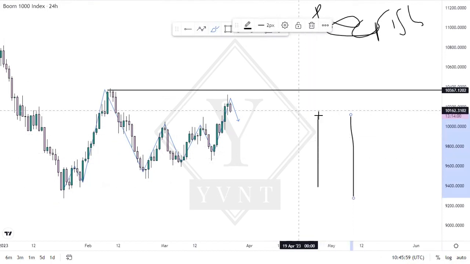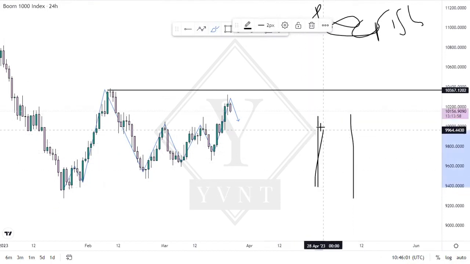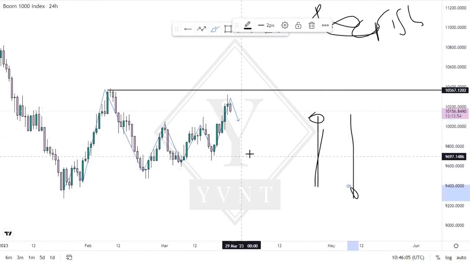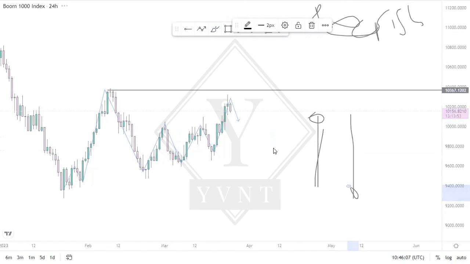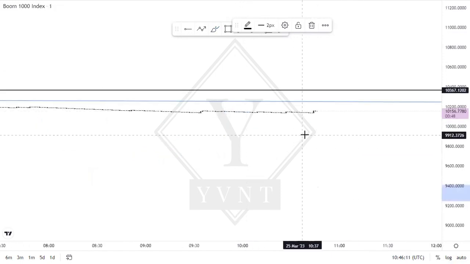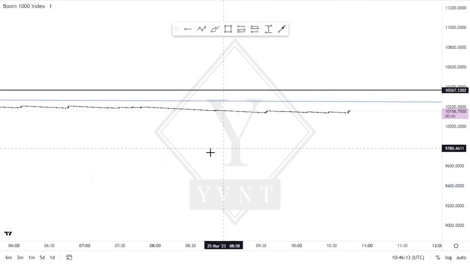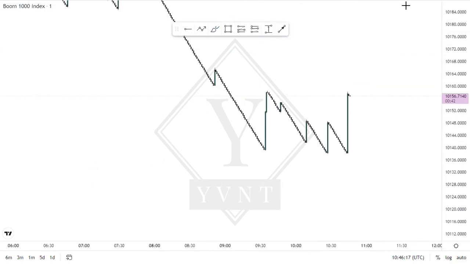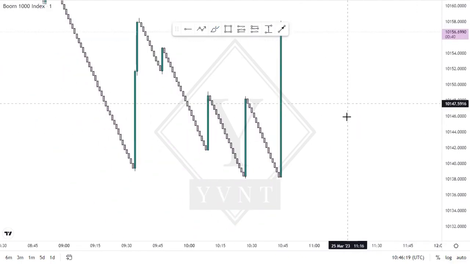So Boom normally spikes to the upside, and then Crash normally spikes to the downside, right? If I go to the 1 minute time frame just to make this clear for those that don't know, you guys will see it. So yeah, this is how it looks. This is Boom.